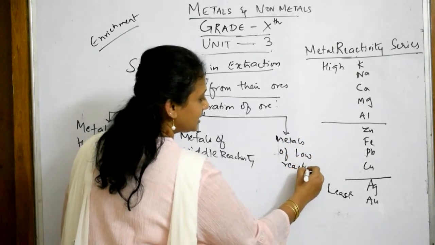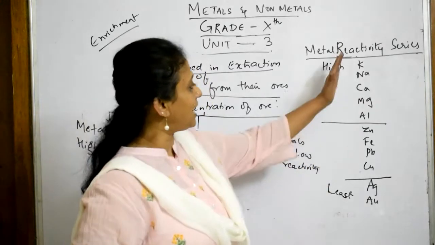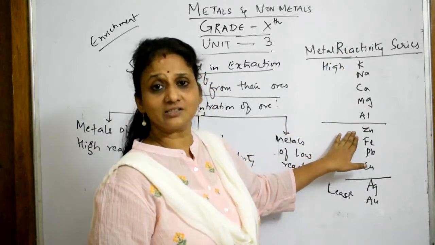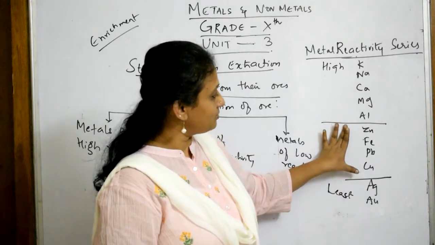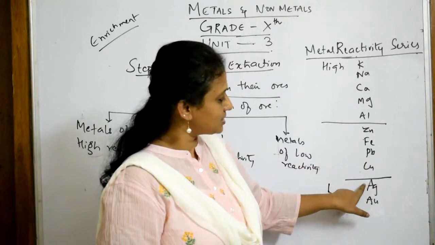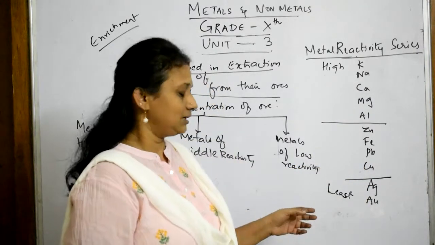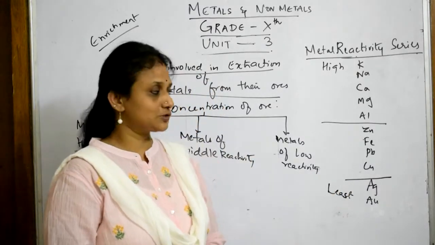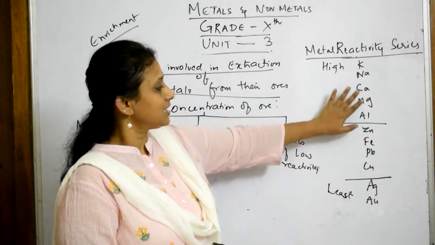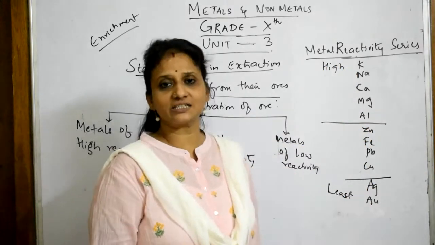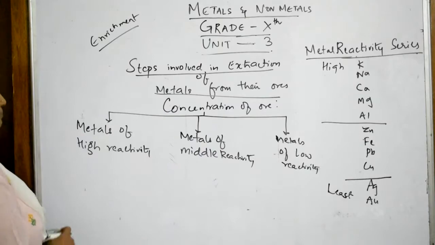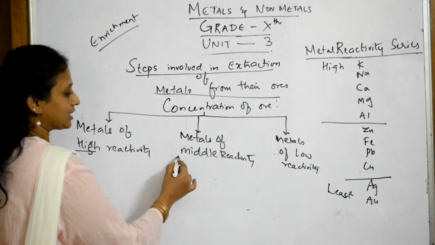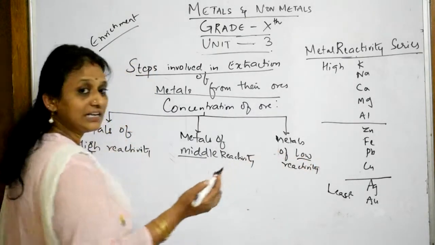Now, as I said, see here, these are all high reactive metals till here. That is the reason I have drawn the line. These are all middle reactive. Basically, copper also comes here only under least, but we are going to see how we are going to do the process also. So, high reactive metals, middle reactive metals and least reactive metals. Always remember, first you will write high, then middle, then low or least.